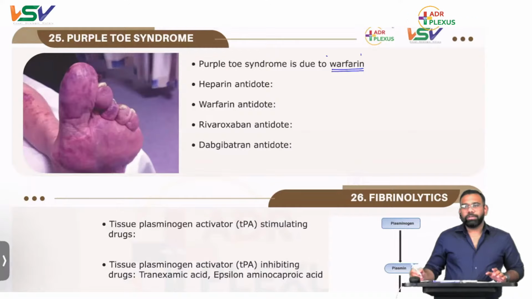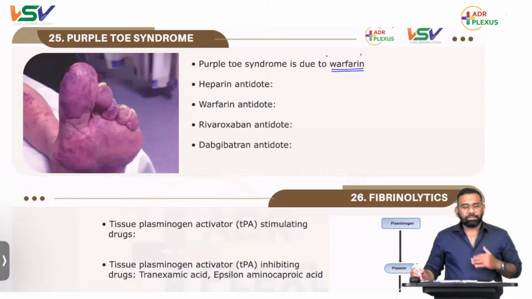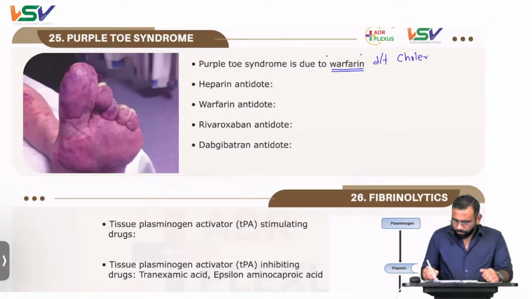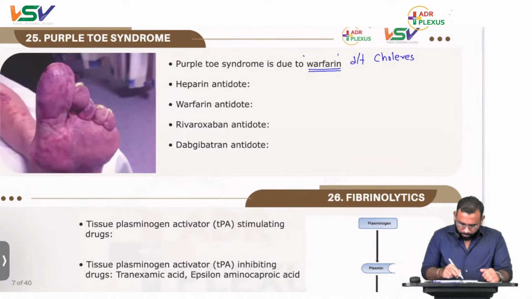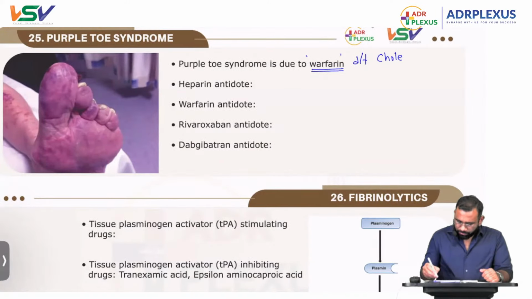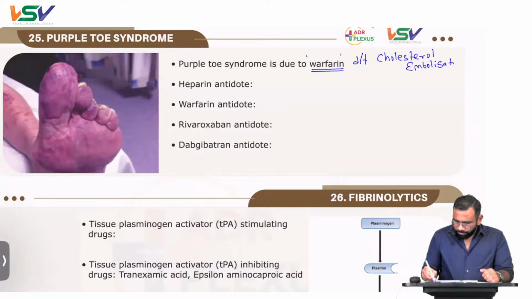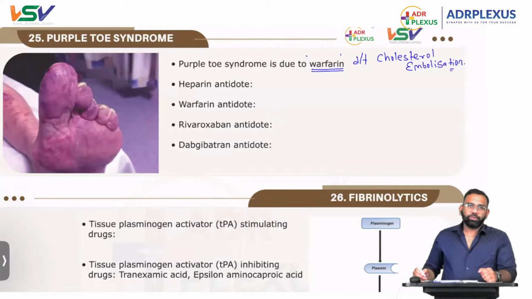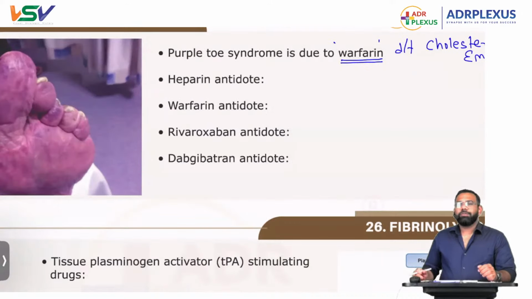It is due to what? It is due to liberation of cholesterol emboli from atherosclerotic plaques. It is due to cholesterol embolization from atheromatous plaques. That is the reason for purple toe syndrome.